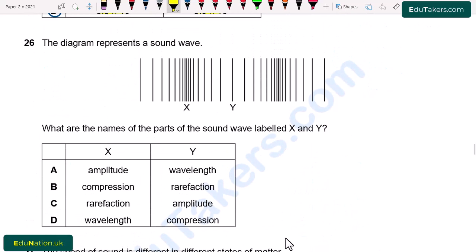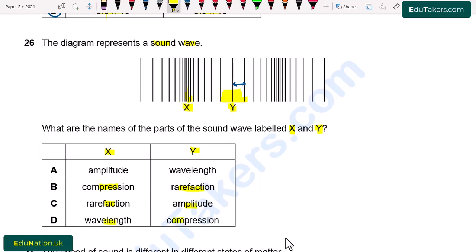Question number 26. The diagram represents a sound wave. So here is a sound wave that is shown in this diagram. What are the names of the parts of the sound wave labeled X and Y? So two points are labeled here, X and Y. At X, the wavefronts are very close to each other, but at Y, the wavefronts are further apart. There is a large distance between the wavefronts at location Y. MCQs: A, amplitude, wavelength; B, compression, rarefaction; C, rarefaction, amplitude; D, wavelength and compression.